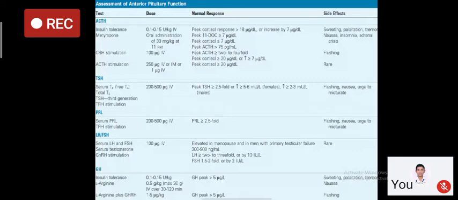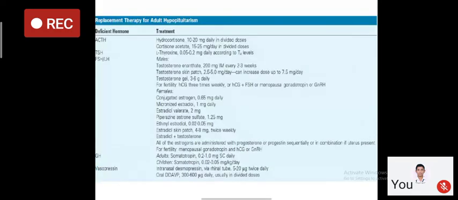For growth hormone, as we have discussed in short stature, we have to perform either the insulin tolerance test or various other stimulation tests. In children, GH should be more than 10 microgram per deciliter. But in adult age, the cutoff level of growth hormone is 5. So there is a difference in the cutoff when we are evaluating for growth hormone deficiency in children and in adults. It is more than 5 microgram per deciliter in adult age, and more than 10 microgram per deciliter in children.